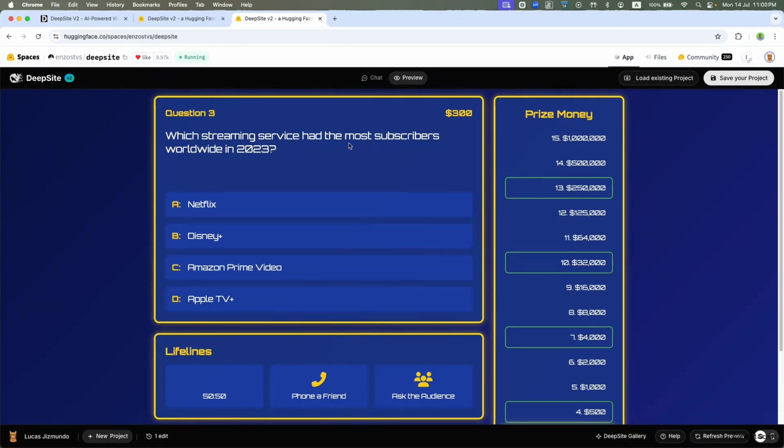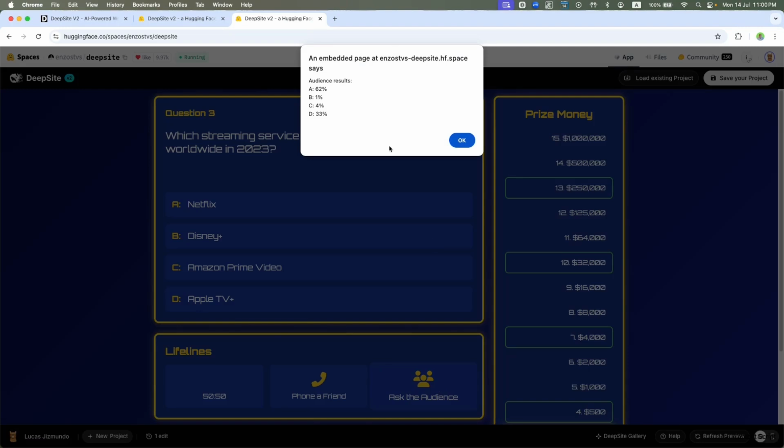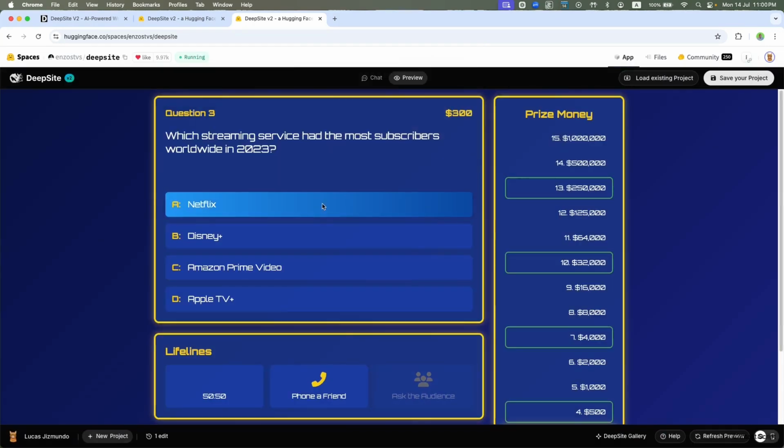Which streaming service had the most subscribers worldwide in 2023? Is it Netflix or is it Apple TV? Let's do a 50-50 now. So, ask the audience. Audience results A, 62%. Okay, let's go with A, Netflix.